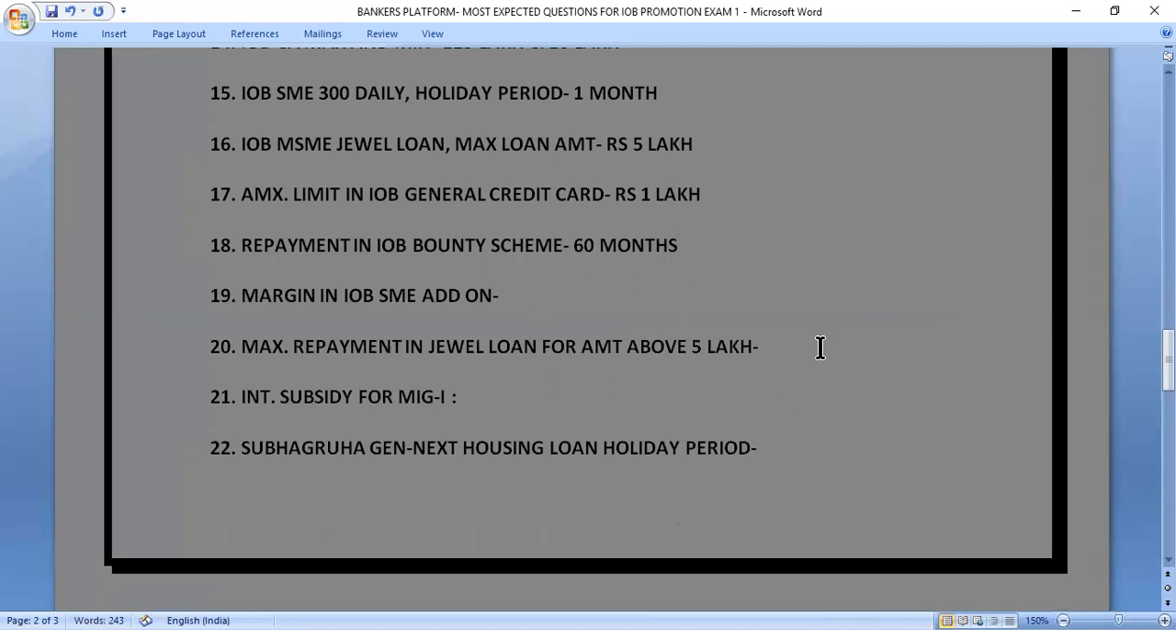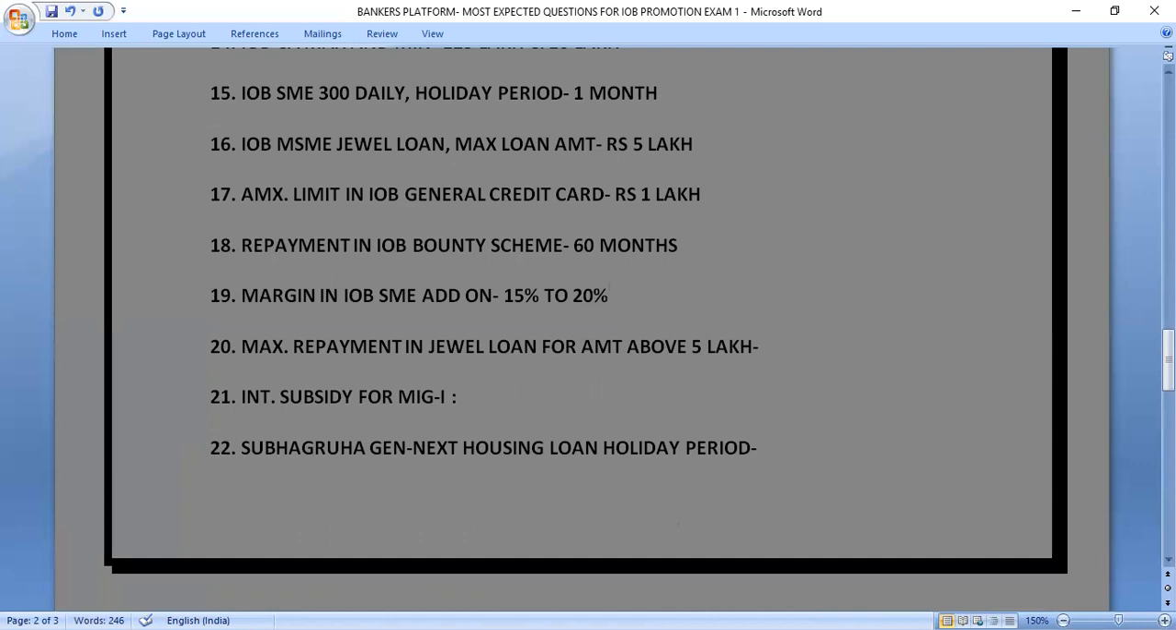Let's move to next question. Next question is, what is the margin in IOB SME add-on scheme? How much margin we have to take? So we have to take 15% to 20% margin. 15% to 20% margin we have to take in IOB SME add-on scheme.